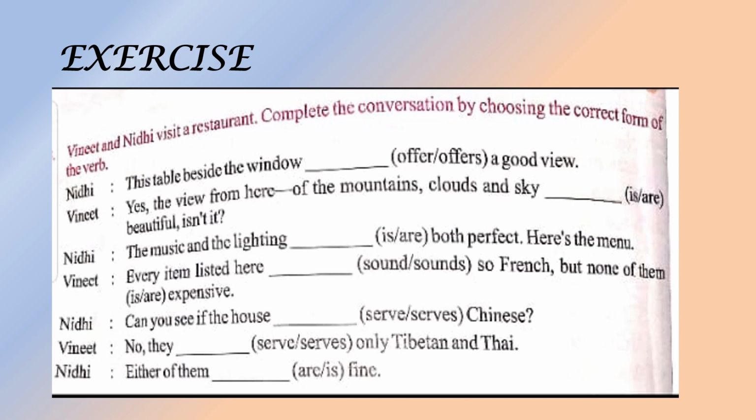Nidhi: Can you see if the house serves Chinese? Vineet: No, they serve only Tibetan and Thai. Nidhi: Either of them is fine. Okay, with either we have to use is. Okay students, hope you have understood the topic very well. Thank you. Bye bye.